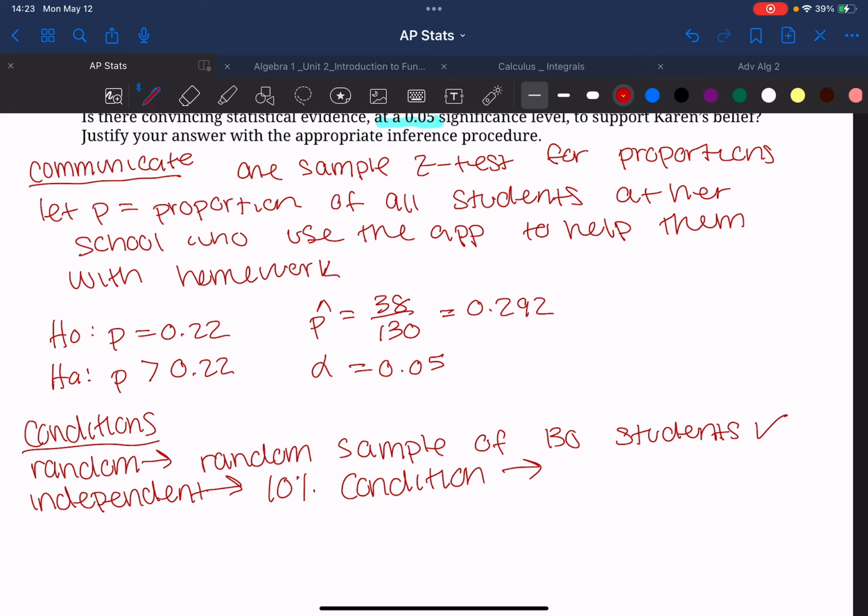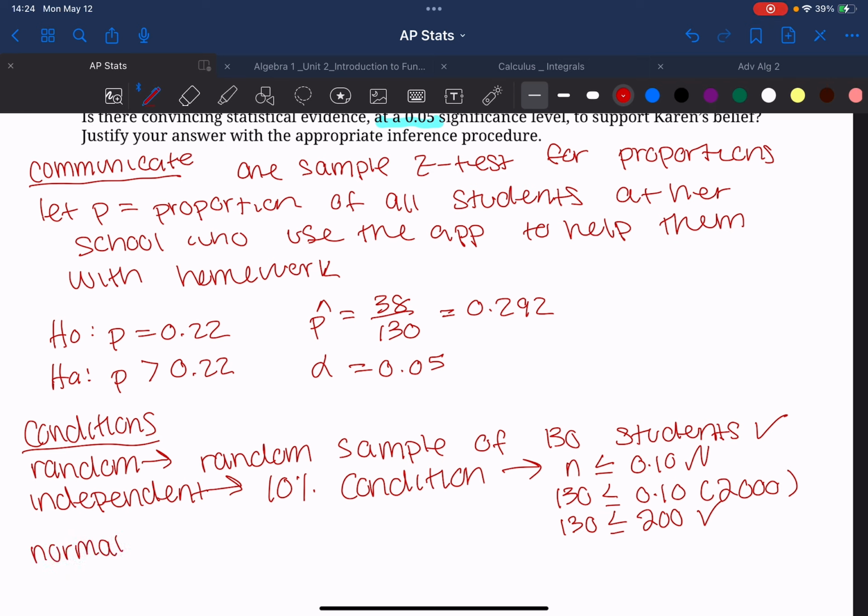Our sample is 130, and for the population they said more than 2,000, so I could just use 2,000. 10% of 2,000 is 200, so 130 is less than or equal to 200, so this condition has been met. Lastly, we're going to prove normality, or approximately normal.